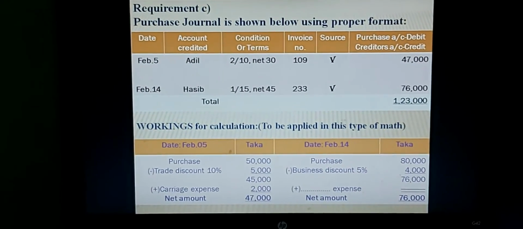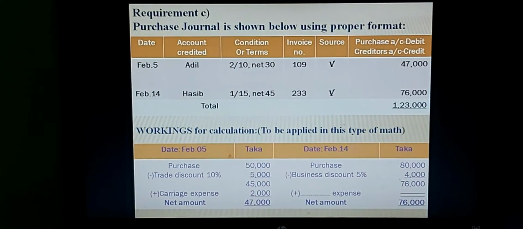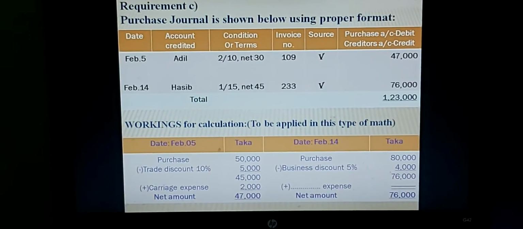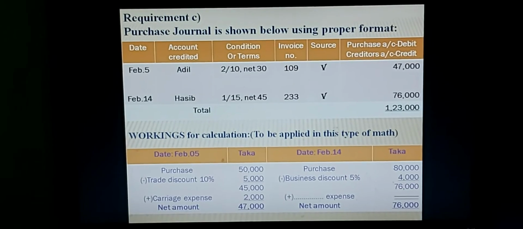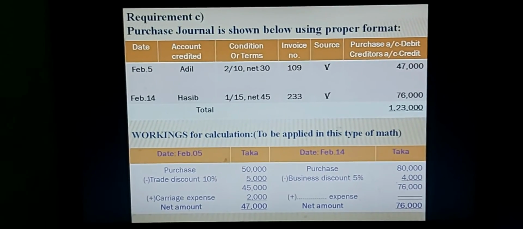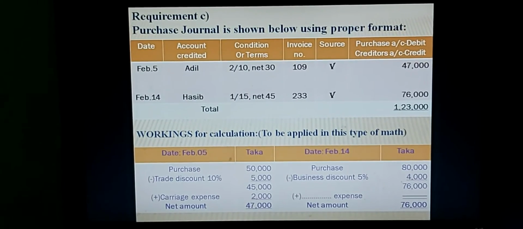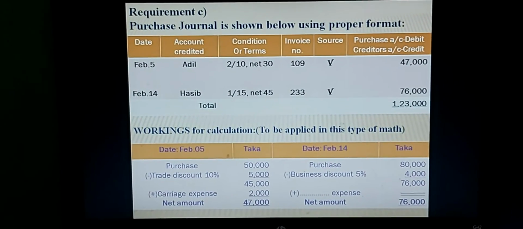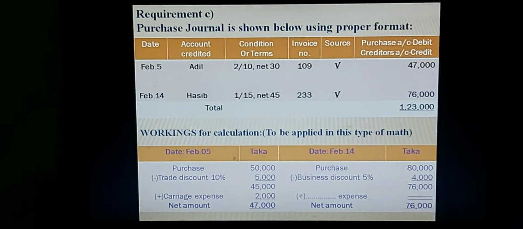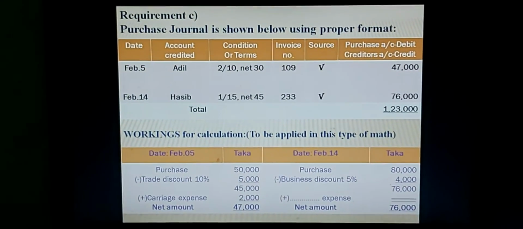Then name of the institution account. Condition or terms. Invoice number. Source. This is the last column for amount. That is the net amount of purchasing goods in the respective transaction. Purchase account debit, creditors or accounts payable account credit.